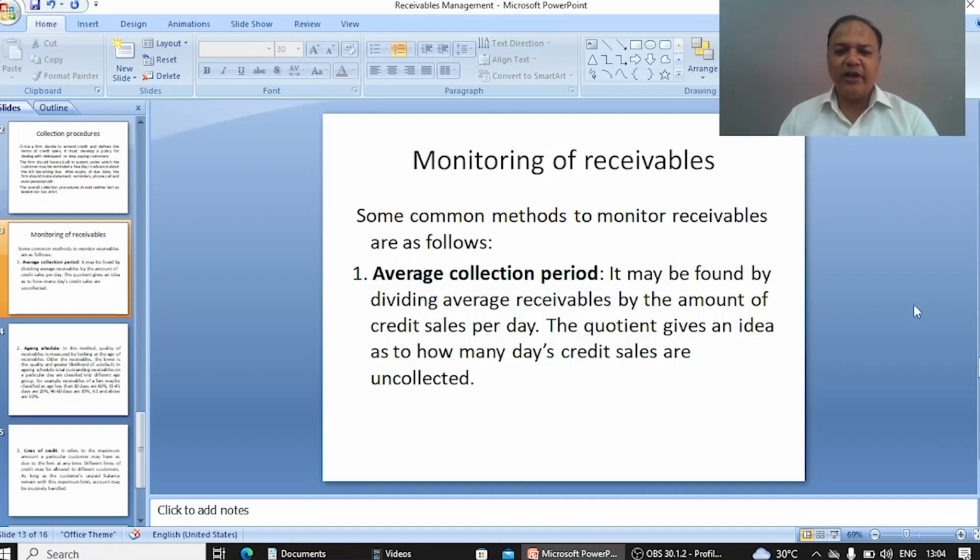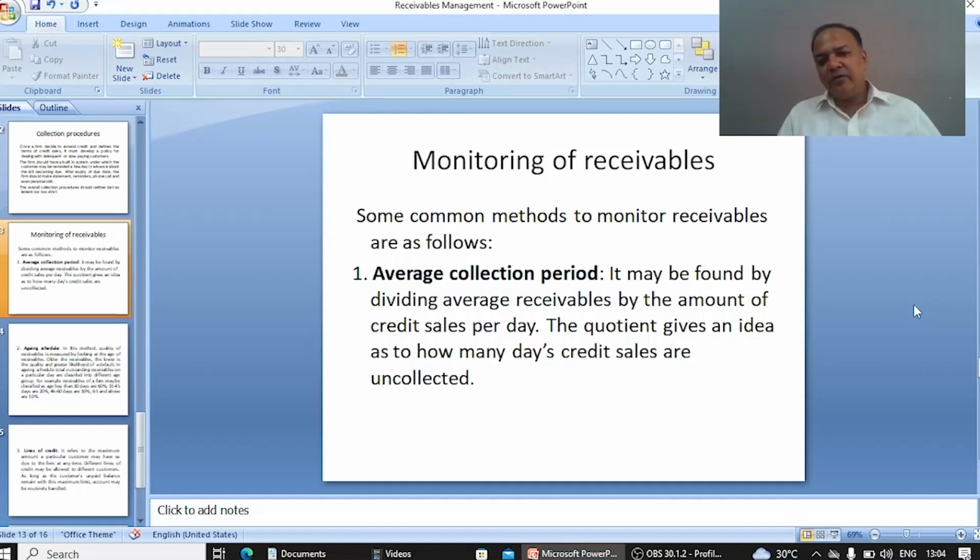The quotient gives an idea as to how many days credit sales are uncollected. So whenever you have to monitor the receivable, first of all, you have to find out the average collection period. By calculating the average collection period, you are able to judge how many days credit sales are uncollected.